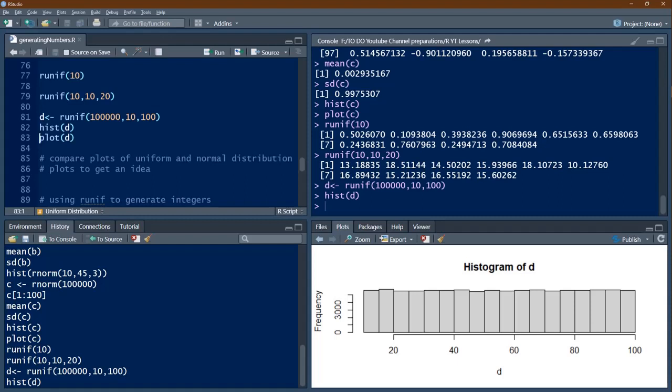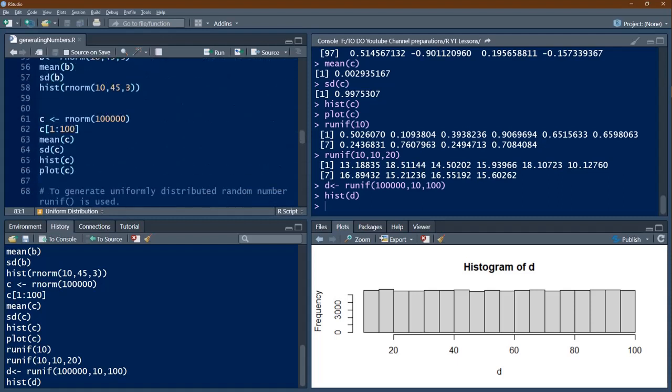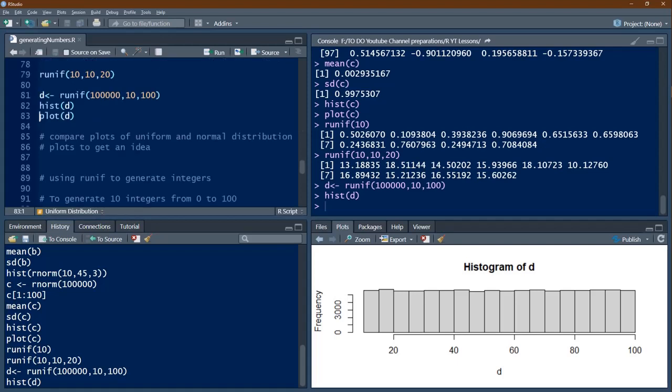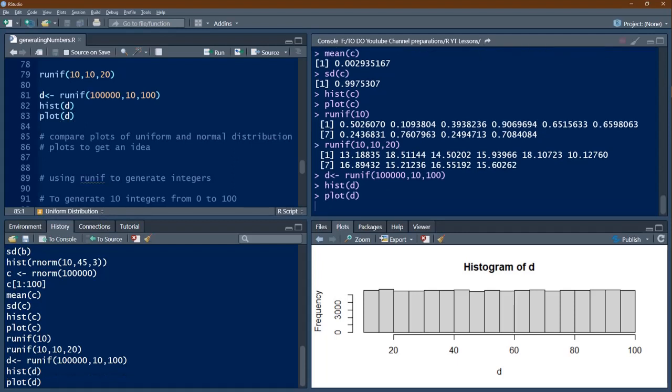So the probability will be almost same. Whereas in the normal distribution, say in this case 45, the probability of a number occurring close to 45 will be very high, whereas for a number which is farther, the probability will be less. We have understood uniform distribution and normal distribution. And let's see the plot of uniform distribution for 100,000 numbers.